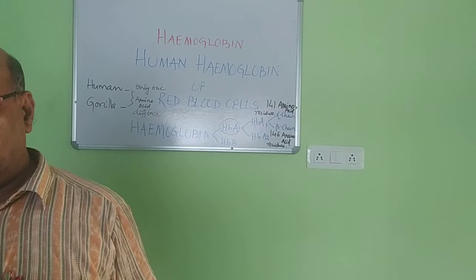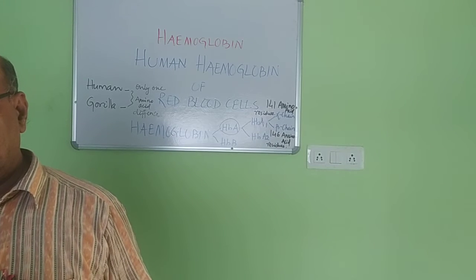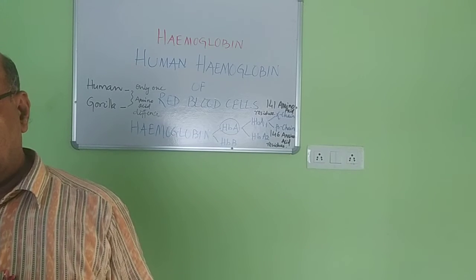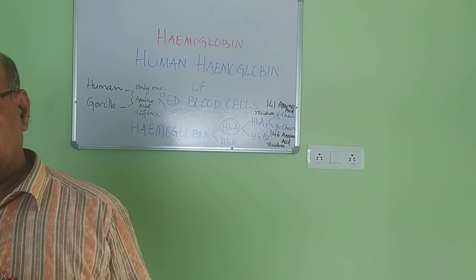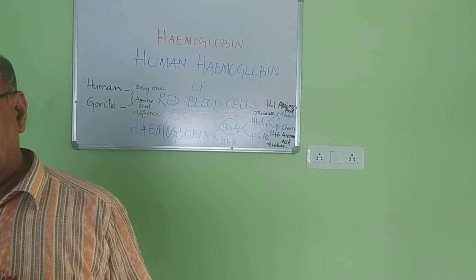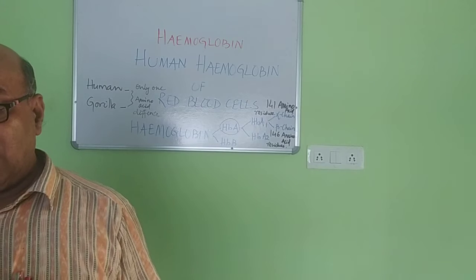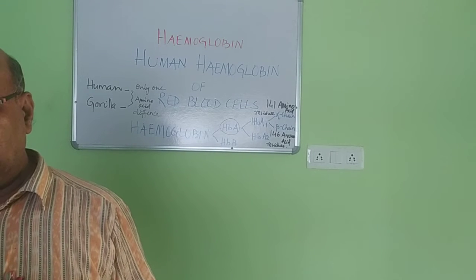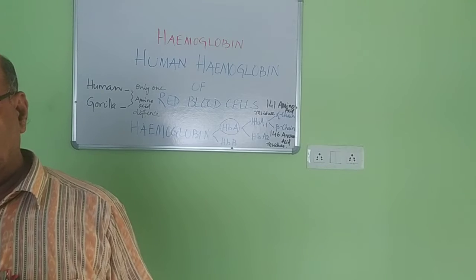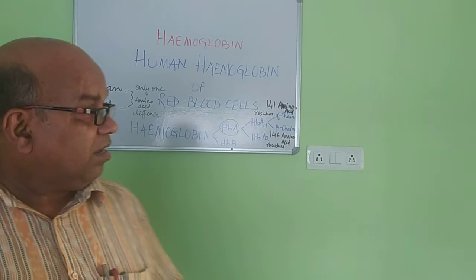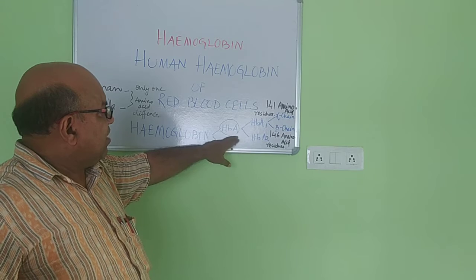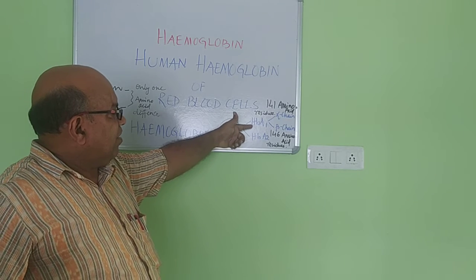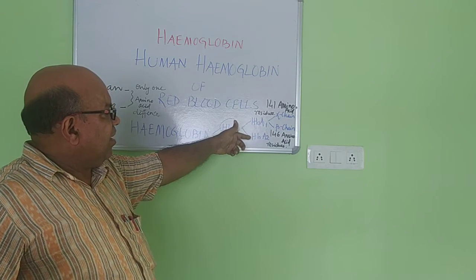And the adult hemoglobin is made up of two fractions: hemoglobin A, that is HbA, and hemoglobin A2, HbA2. In this manner, hemoglobin A is differentiated into two forms, hemoglobin A1 and hemoglobin A2.